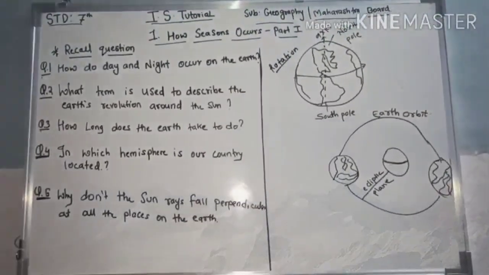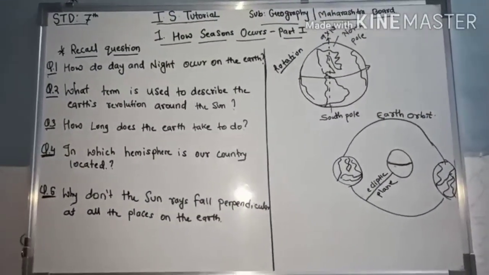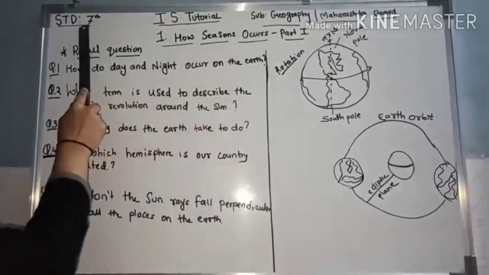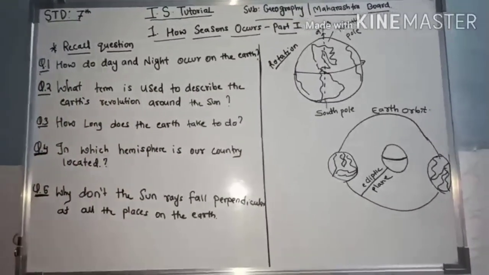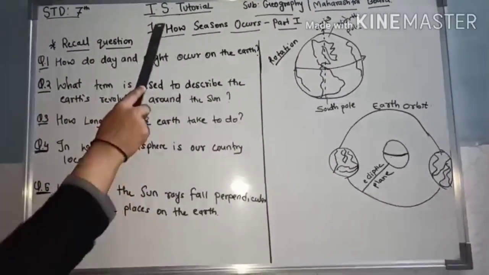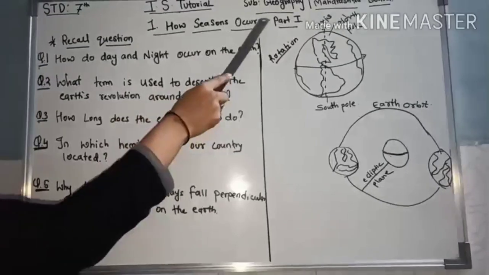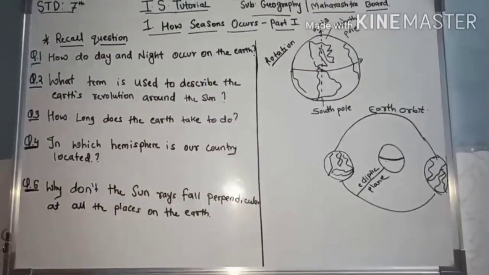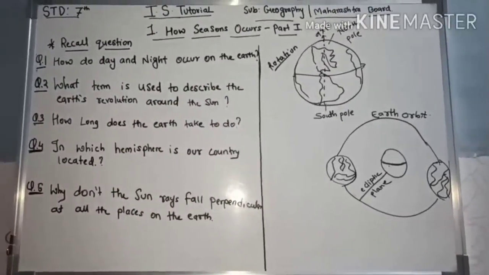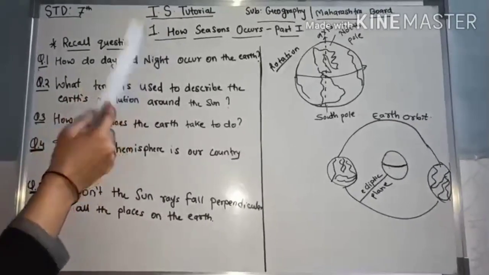Students, my name is Shazia Khan. Today's subject is Geography, Standard 7. The first chapter of the Geography is How Seasons Occur Part 1. In this chapter, we will study how seasons occur.